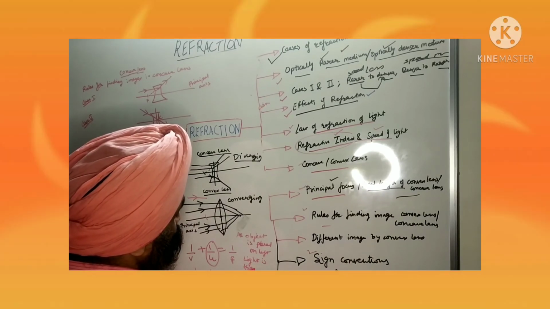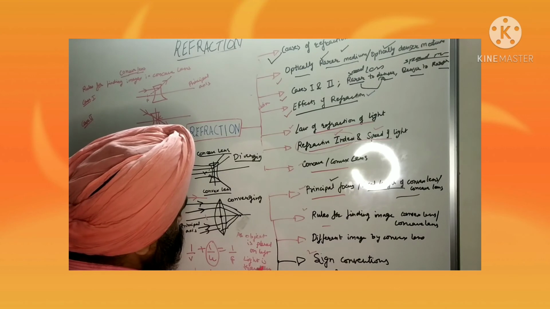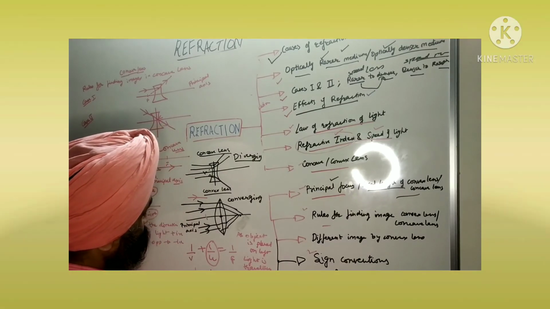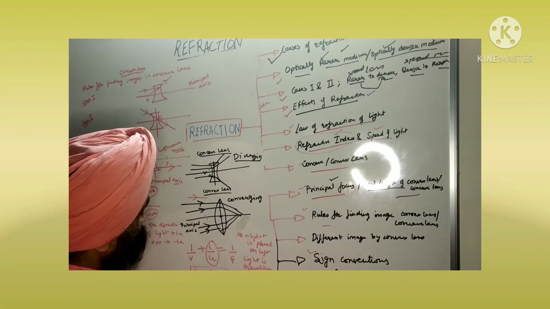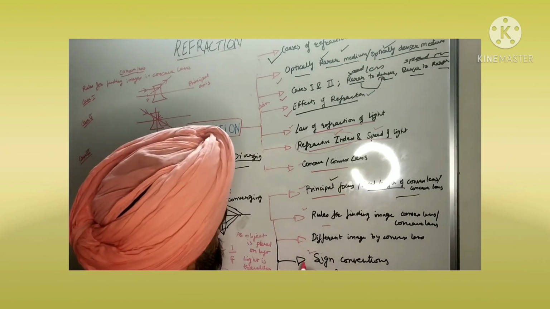So this is the opposite of it. इसलिए इसको negative ले लिया है. ये formula इसका बन जाएगा 1 by V minus 1 by U. So this is over now.